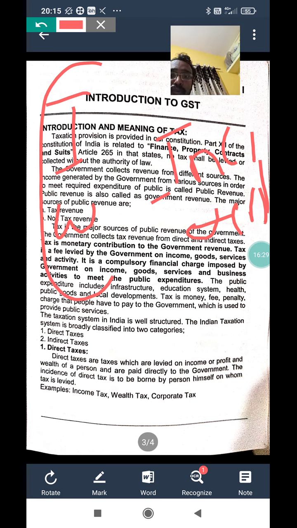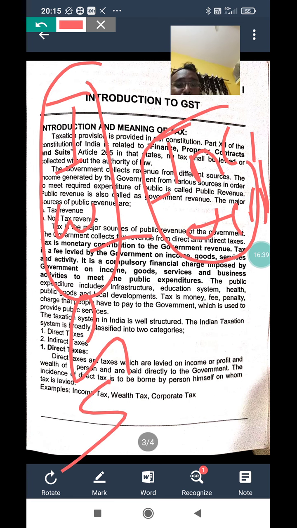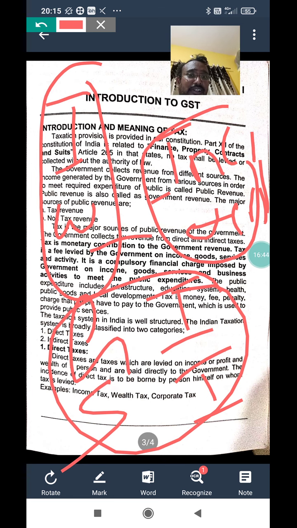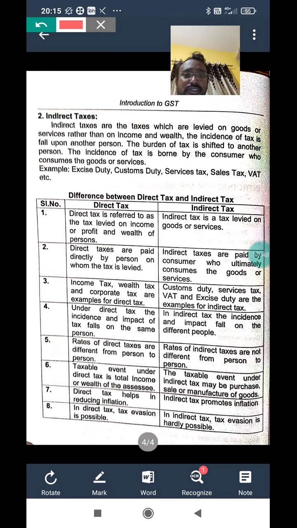Tax is imposed on income or wealth of the person and it is incident on the same person. It is called direct tax. Tax is imposed on goods and service and impact and incident are on different persons. It is called indirect tax. So this is the difference between direct tax and indirect tax.